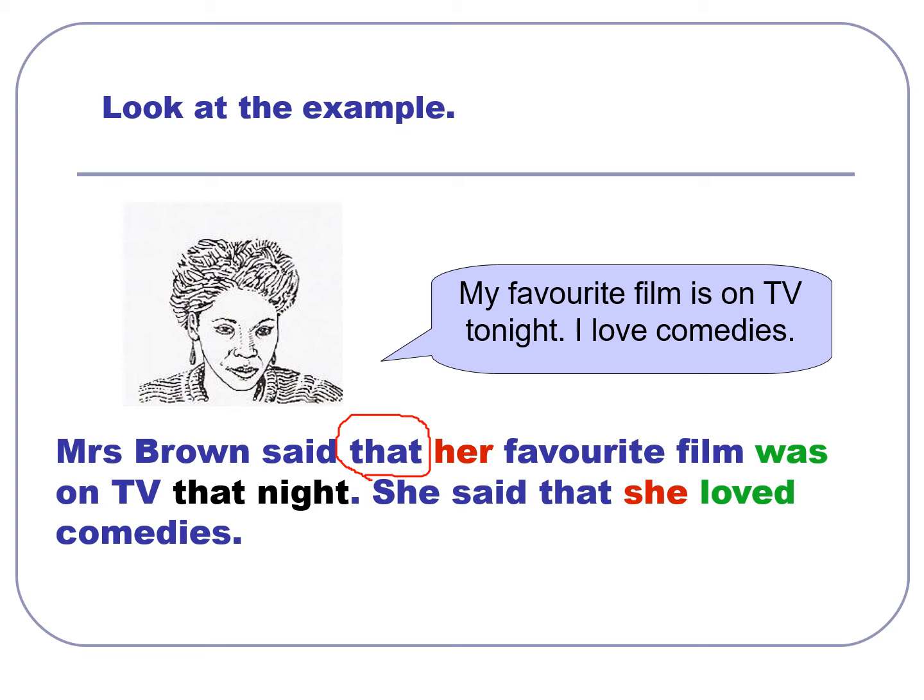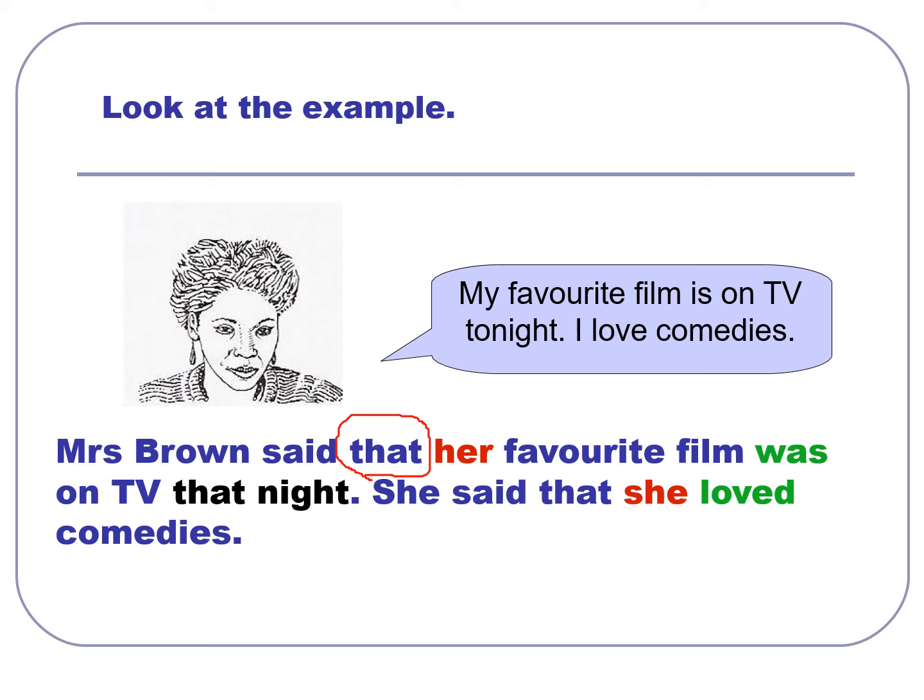Also, instead of saying "my favorite" in a reported sentence, we said "her favorite." She said "is on TV," and we said "was on TV." She said "tonight," we said "that night." And she said "I love," and we said "she loved."